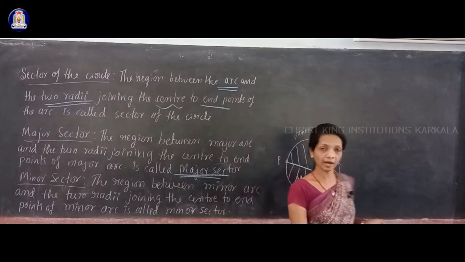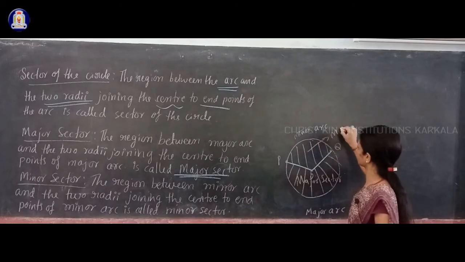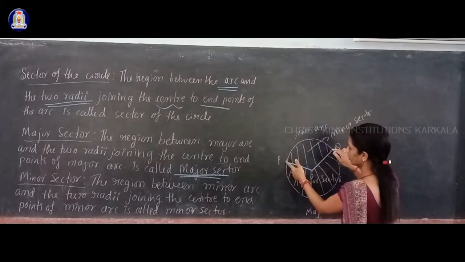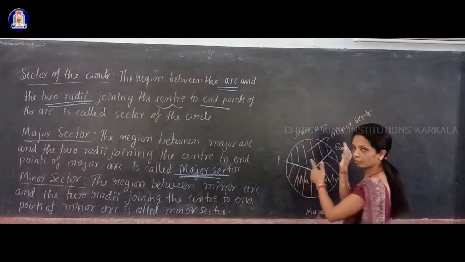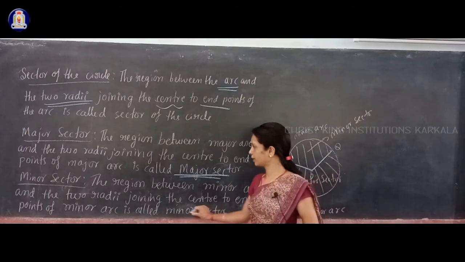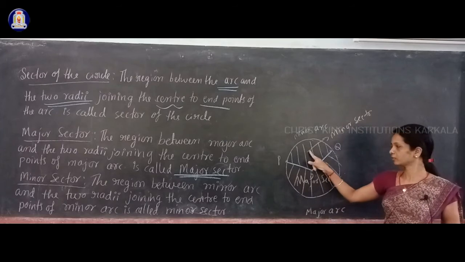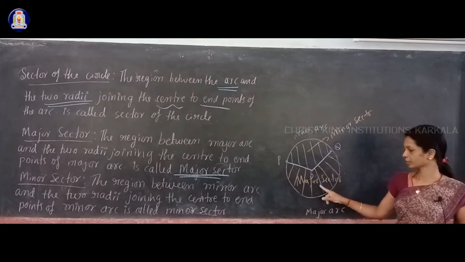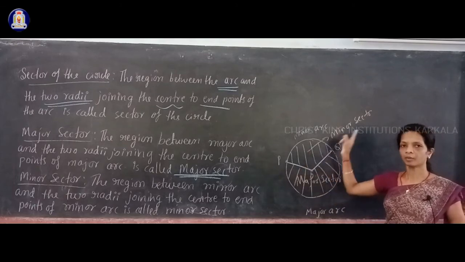And if you have a minor arc, then you have a minor sector. This is a minor sector. And what is a minor sector? Minor sector is the region between the minor arc and the two radii joining the center to the end points of the minor arc. So depending on a minor arc or a major arc, you have two types of sector. Below these two radii you have the major sector in this figure, and above these two radii you have a minor sector.